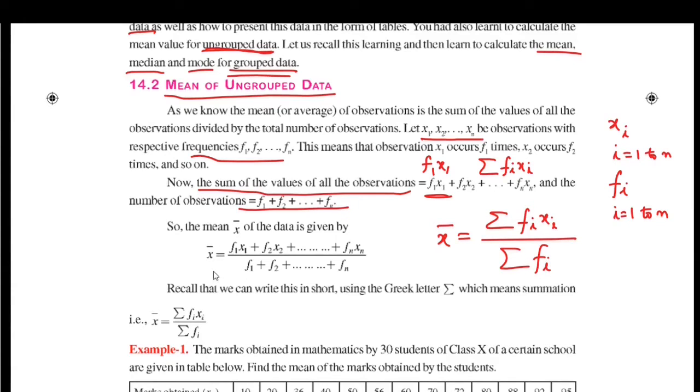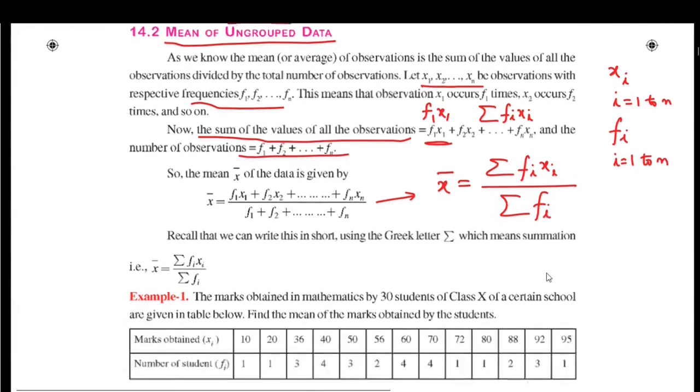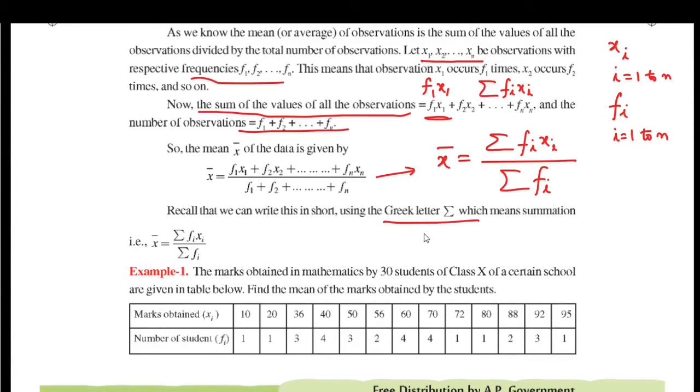So here the mean x bar is equal to f1 x1 plus f2 x2 plus etc., plus fn xn by f1 plus f2 plus etc., plus fn. This can be written in short as x bar is equal to sigma of fi xi by sigma of fi. Here the Greek letter sigma is used for summation of the observations.